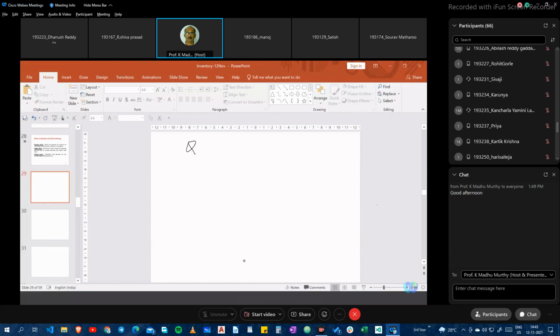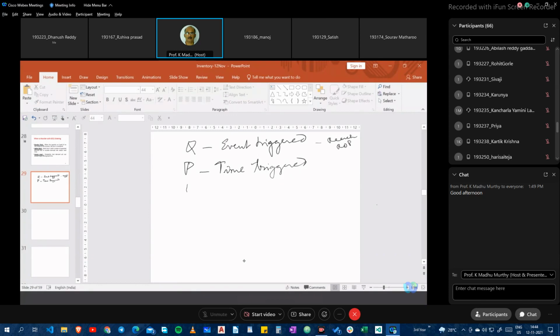What is the event trigger? Reaching the reorder point. That is the event. What is time triggered? Periodic, based on the period, when the supplier comes.